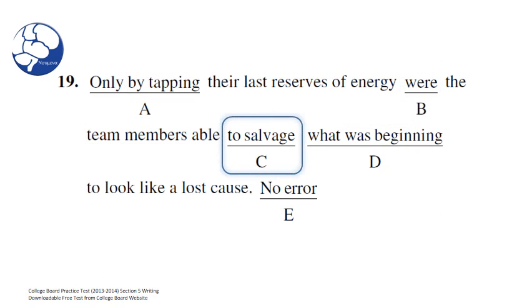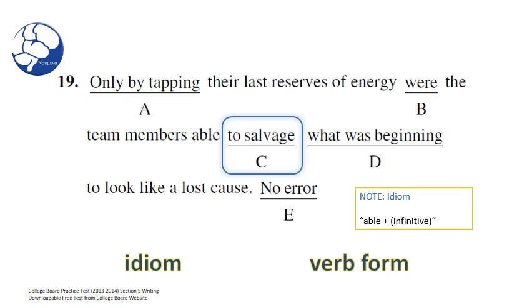To salvage. Here we're going to check for, hey, idiom and verb form. Right. As we always say, don't chase idioms. Don't chase idioms. And in this case, you really don't need to chase idioms. But if you're wondering why, we'll give you a little idiom clue hint. Anytime you see the word able, that adjective often precedes the infinitive.